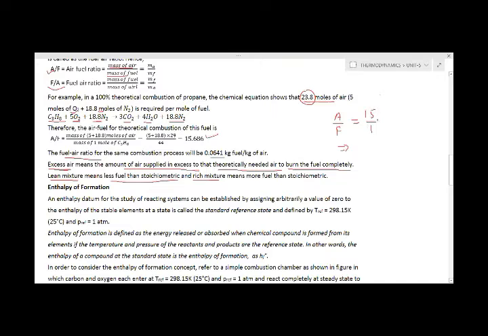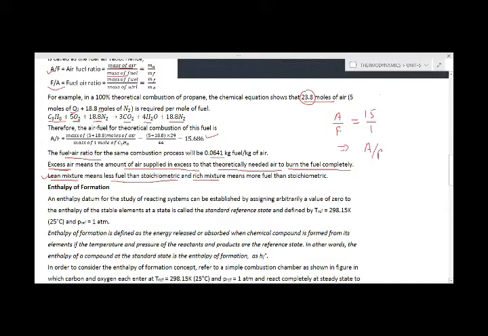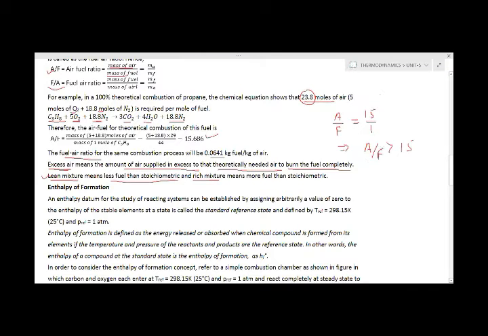So if the ratio is more than this, or we can say we are giving less supply of fuel, then the mixture is called the lean mixture. Suppose in comparison to A by F equal to 15, if A by F is greater than 15, it means fuel supply is less for this amount of air. So this mixture will become the lean mixture.